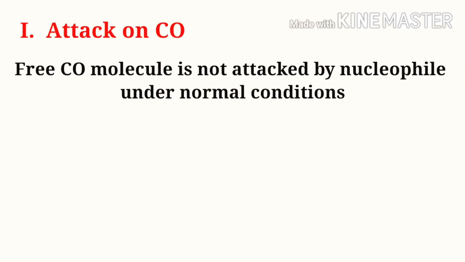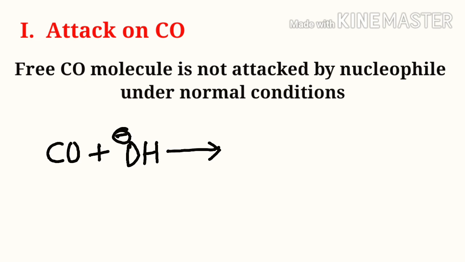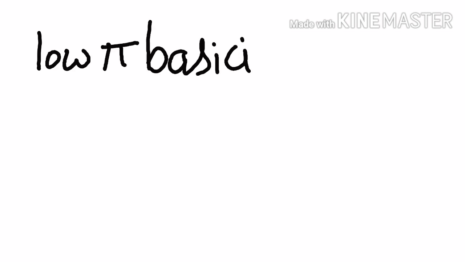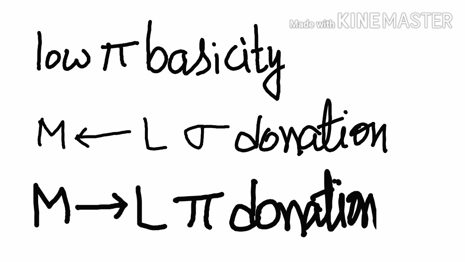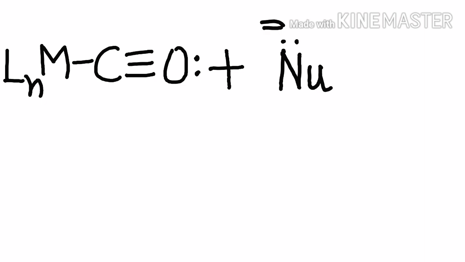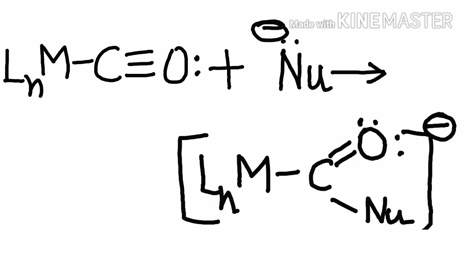Free CO molecule is not attacked by any nucleophile under normal conditions. Hence, no reaction is formed. But when CO is coordinated to a metal of low pi basicity, the CO carbon atom becomes positively charged because ligand to metal sigma donation is not compensated by metal to ligand pi donation or back donation. As a result, pi star molecular orbitals of coordinated CO are open to attack by the nucleophile.